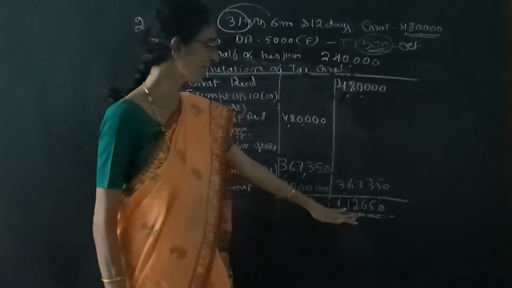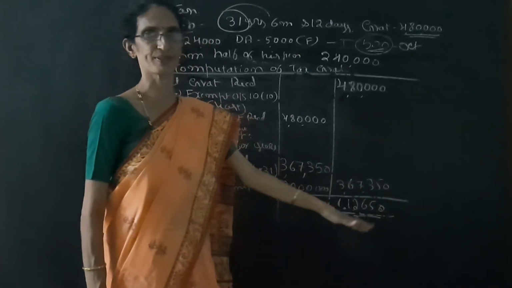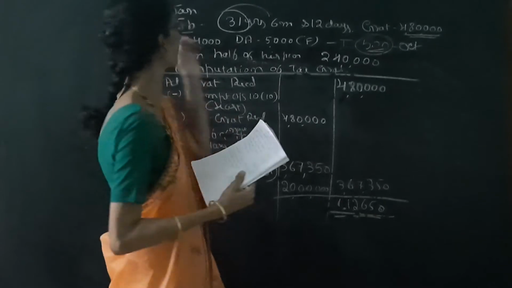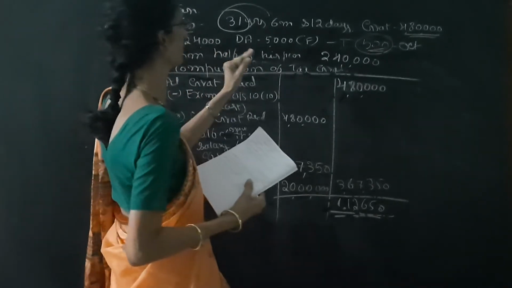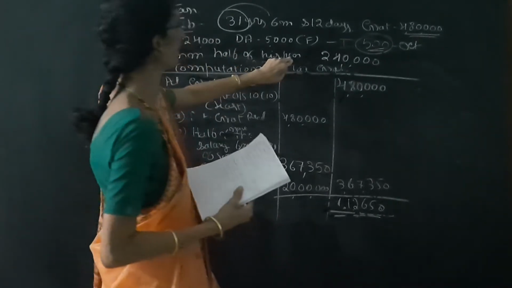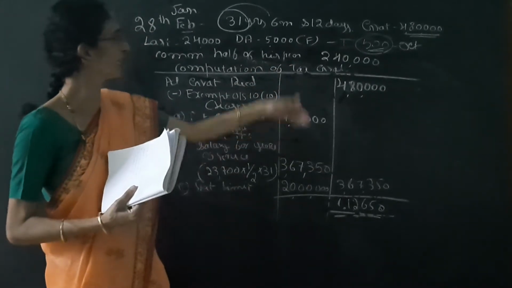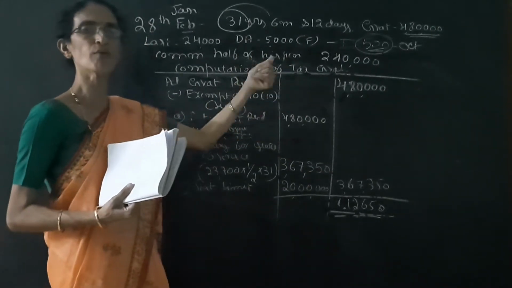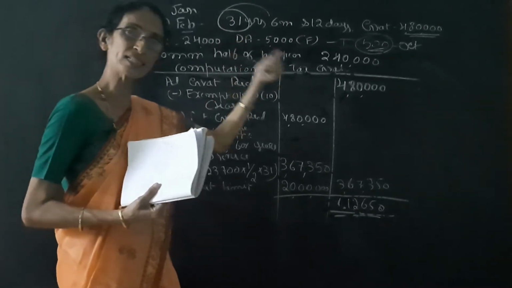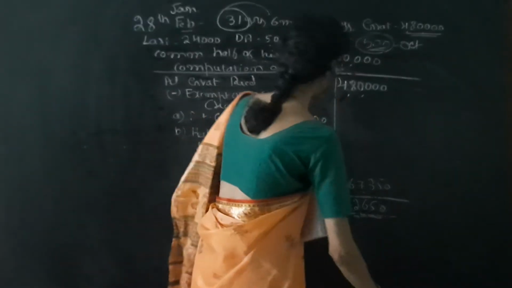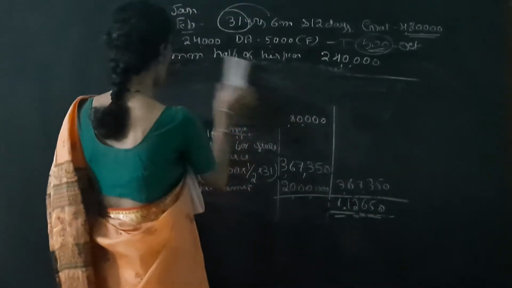1,12,650. Next case is, he is also receiving the pension. So he is receiving the gratuity as well as pension. Now we have to calculate the taxable pension amount. So next we have to calculate the pension.